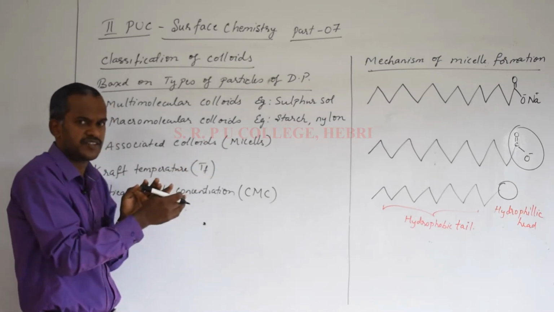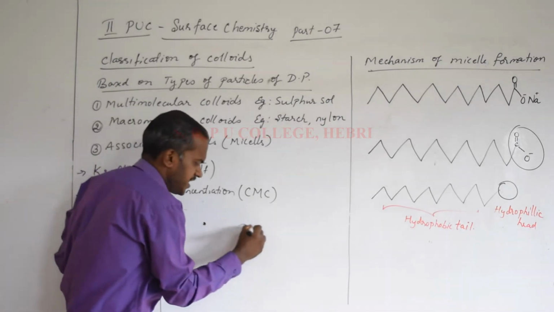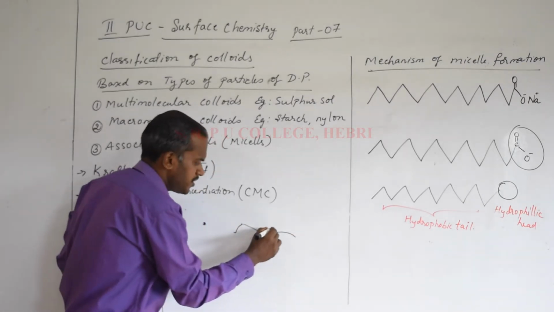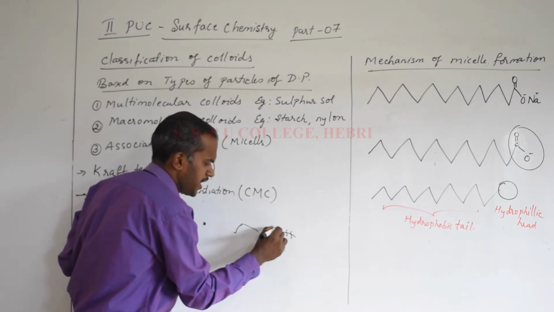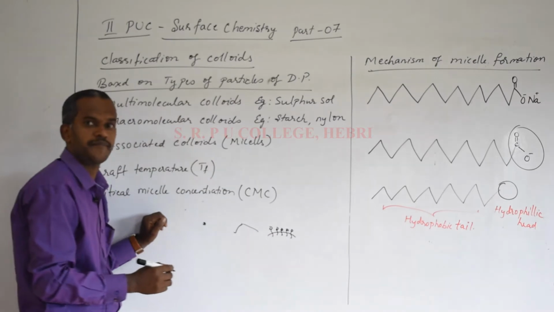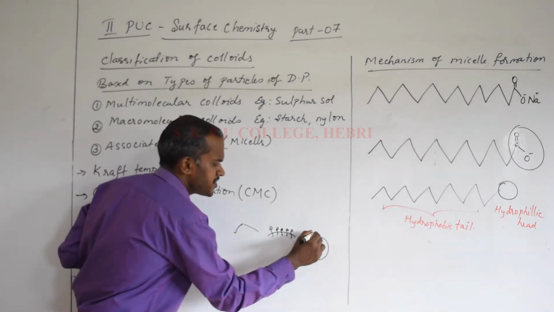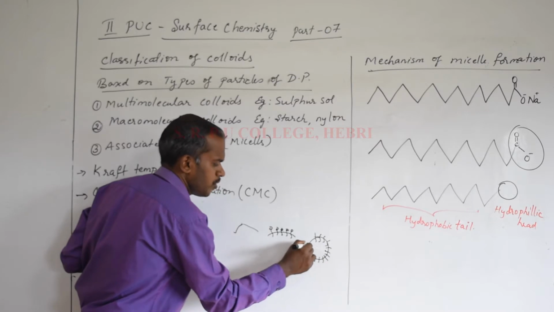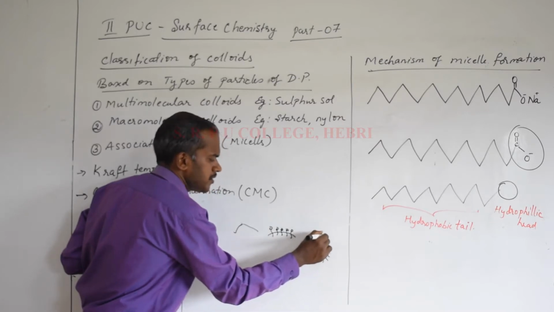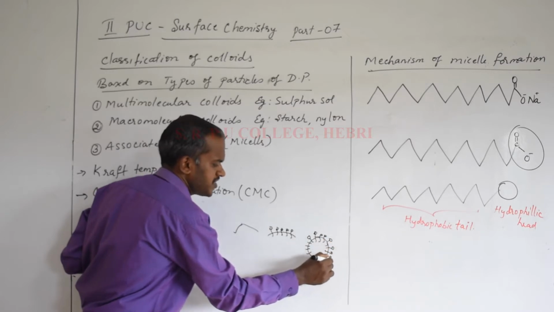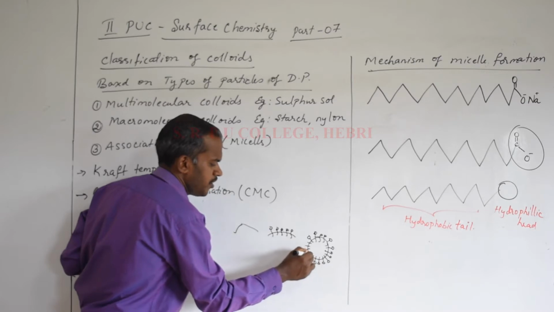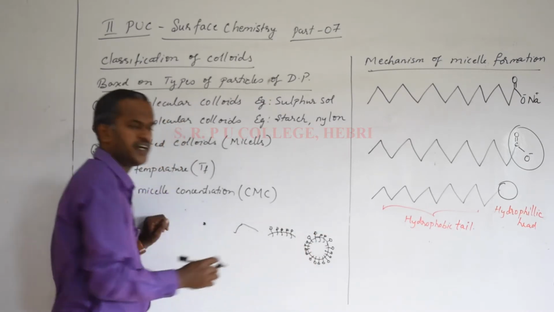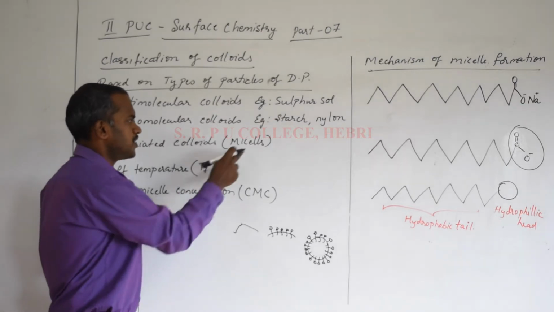I will discuss the cleansing action of soap later, but try to understand: if there is some oil or grease content, the soap ions first dissociate, then accumulate around it, with the hydrophilic and hydrophobic ends associating, and form an aggregated or associated colloid. That is called a micelle.